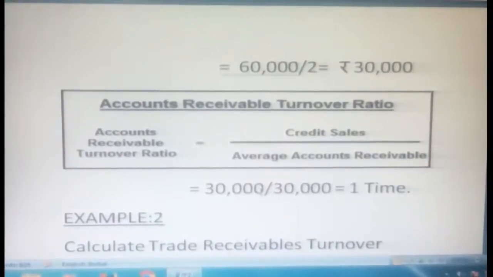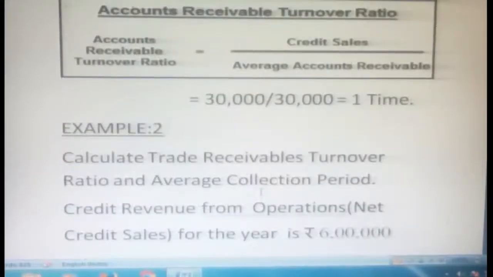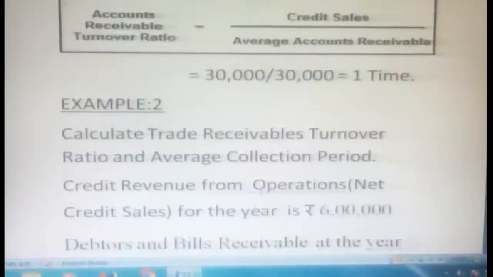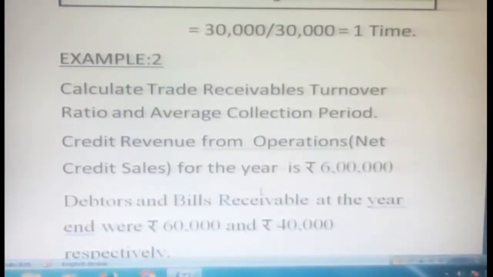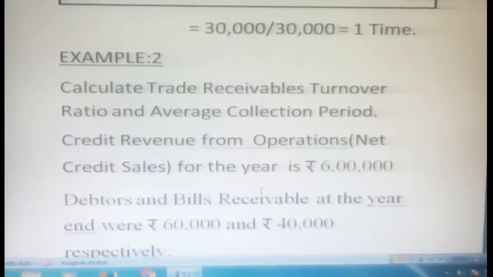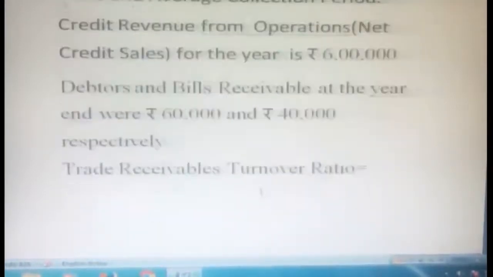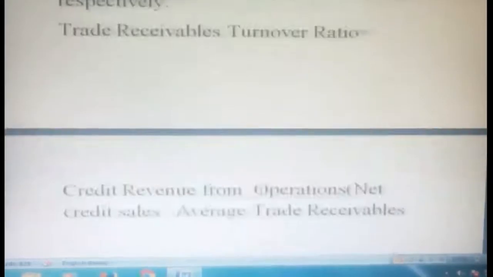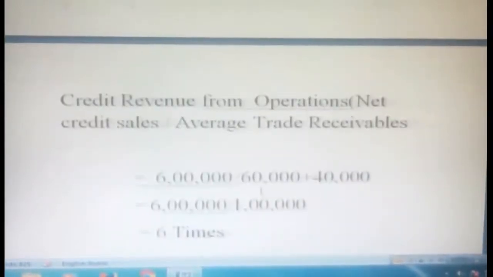Okay, now going for the second example. Calculate trade receivable turnover ratio and average collection period. The credit revenue from operations, net credit sales for the year, is 6 lakh. The debtors and bills receivable at the year end were 60,000 and 40,000 respectively. So the trade receivables turnover ratio. What is the formula? Credit revenue from operations, or net credit sales, divided by average trade receivables.